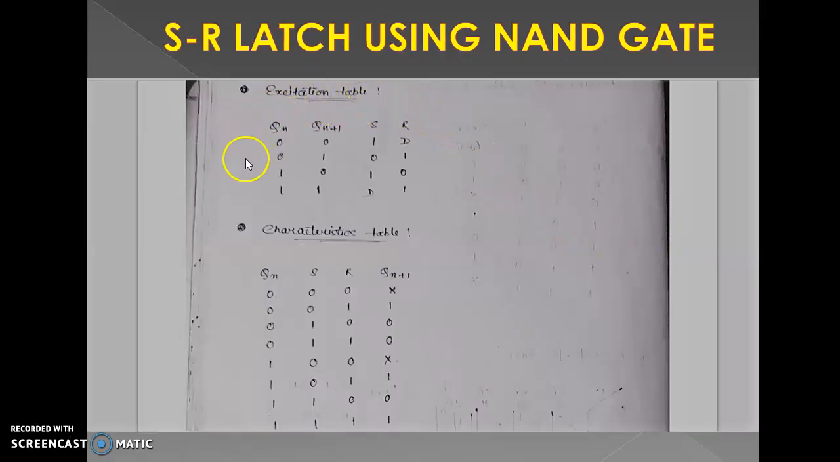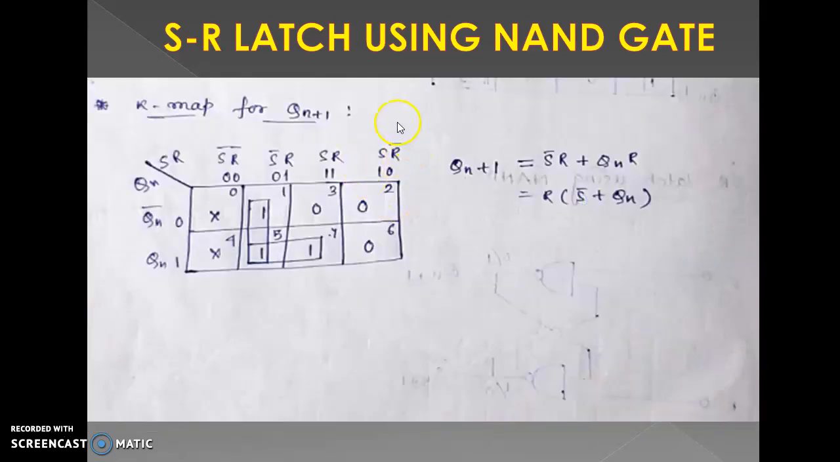This excitation table is similar. This characteristic table is also similar. This is the K-map.